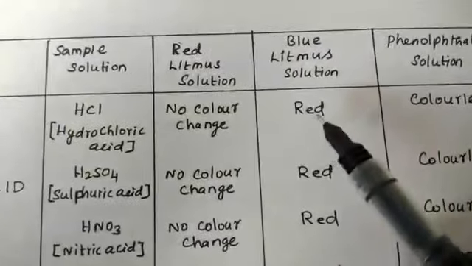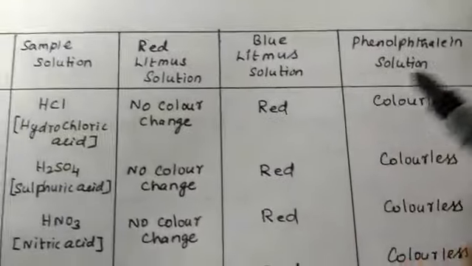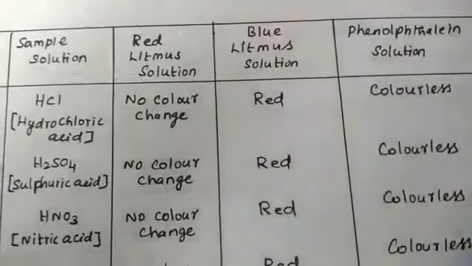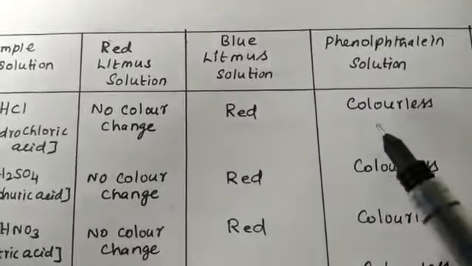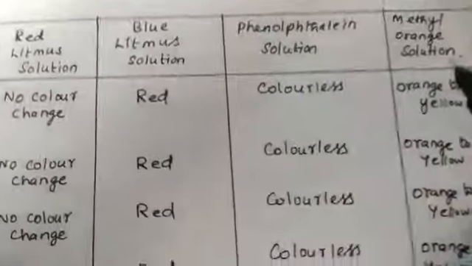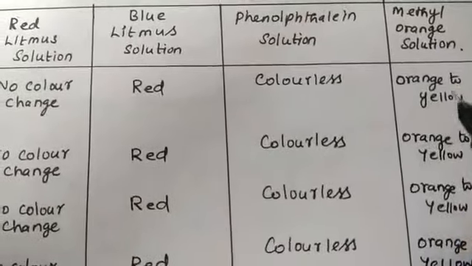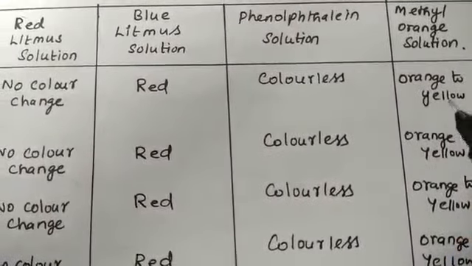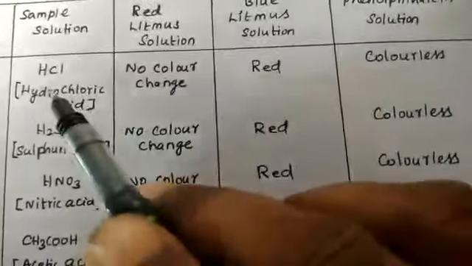When added to phenolphthalein solution, it stays colorless. When hydrochloric acid is added to methyl orange, the color changes from orange to yellow, indicating acid.